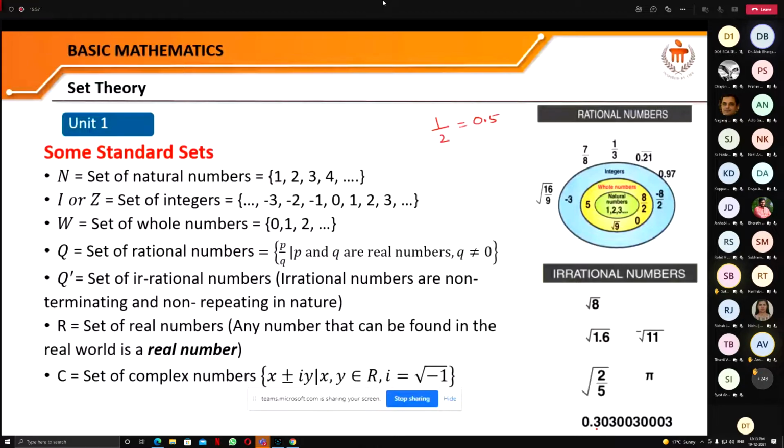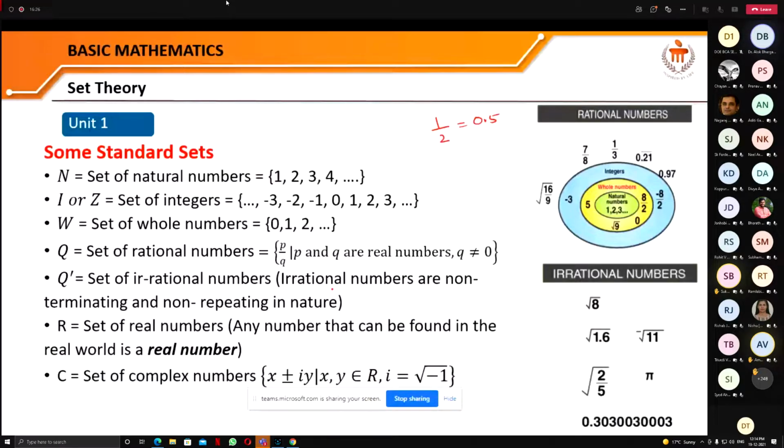The set of real numbers is denoted by R, and it is a set in which any number of the real world can be put. So every number, whether it is a natural number, an integer, a whole number, a rational number or an irrational number, all these numbers are in the set of real numbers. And